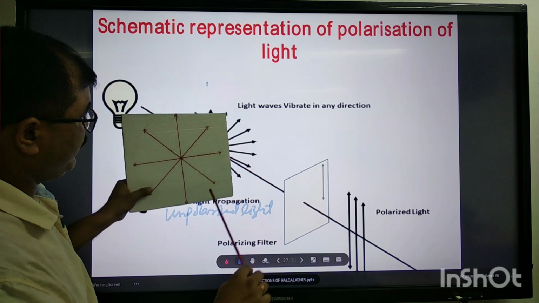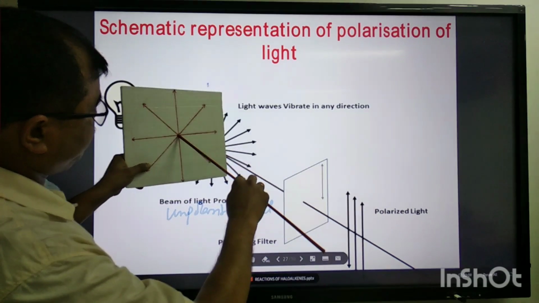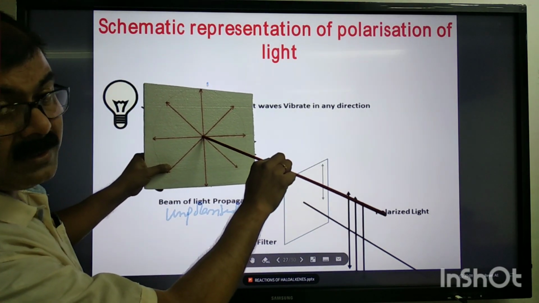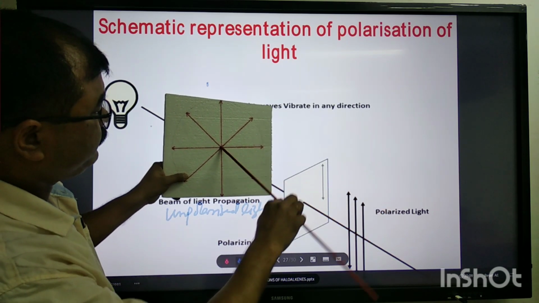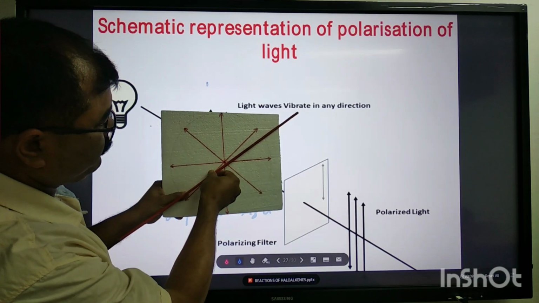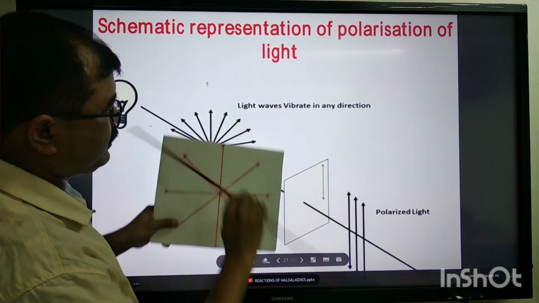Once again I am showing, you see, this is a plane. This is the direction of propagation of light, and it is vibrating in all directions.